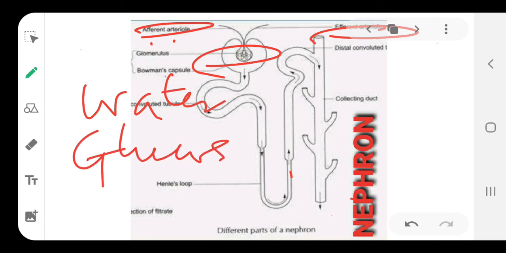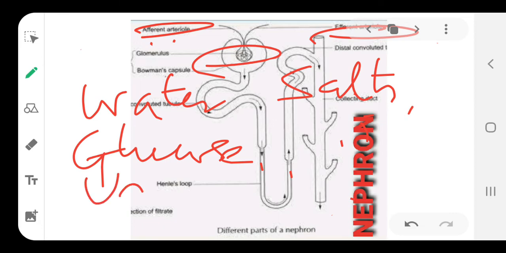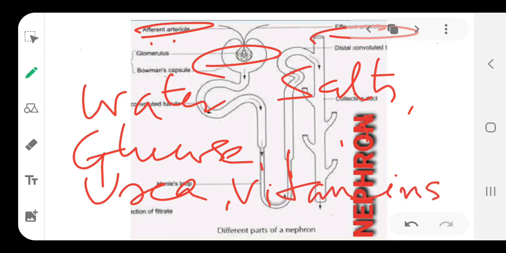glucose, salts. Water, glucose, then salts, write them properly, then urea, and vitamins. So, they are all in the blood which is filtered out, and we call these components glomerular filtrate.